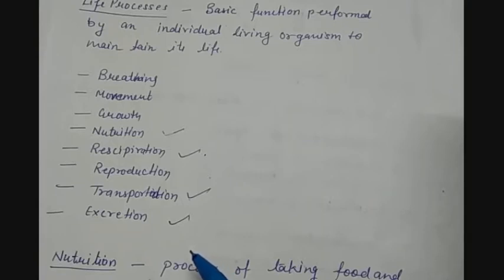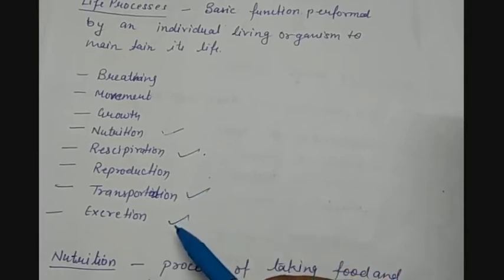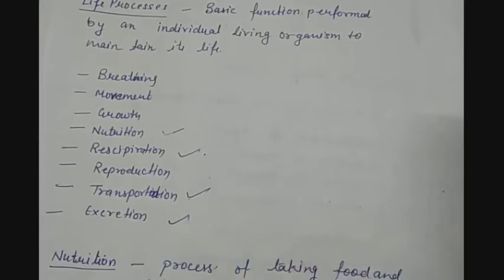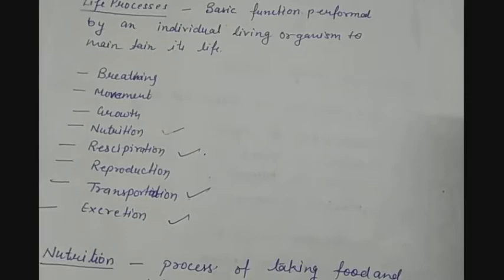And there comes the need for excretion. So the removal of all kinds of waste will happen with the help of excretion and transportation both. So that's how we can say that all these life processes are interrelated and they are very important. So let us study them one by one.